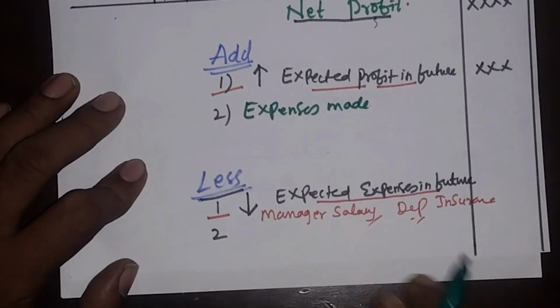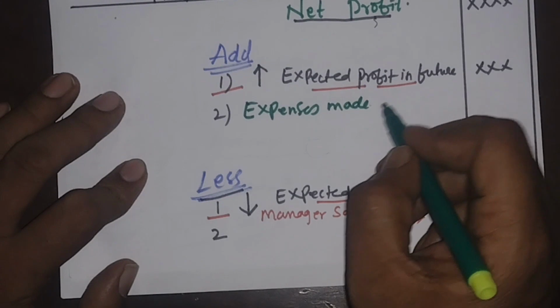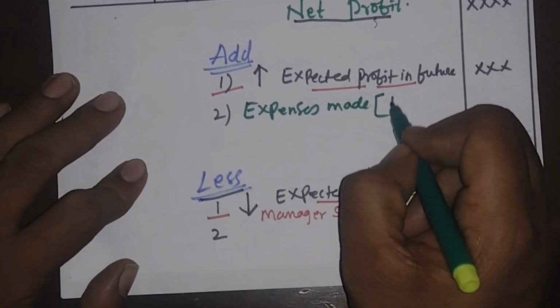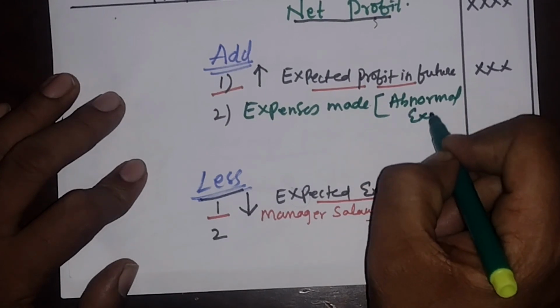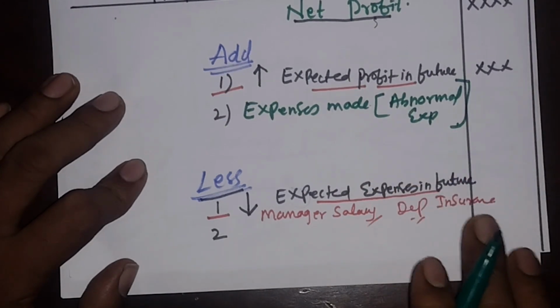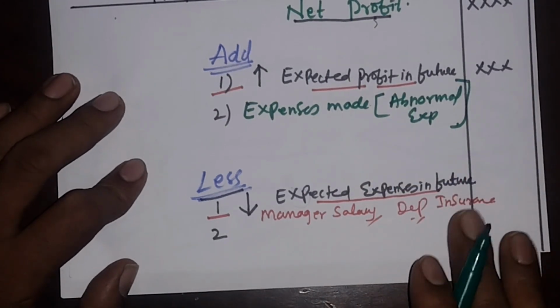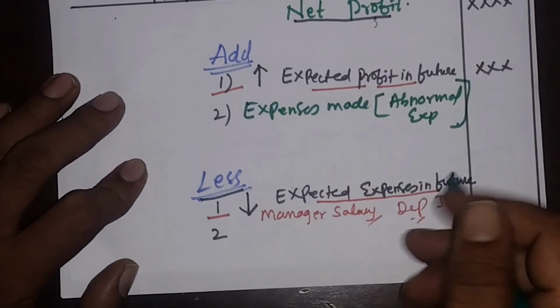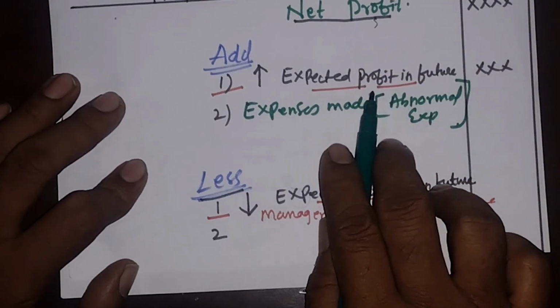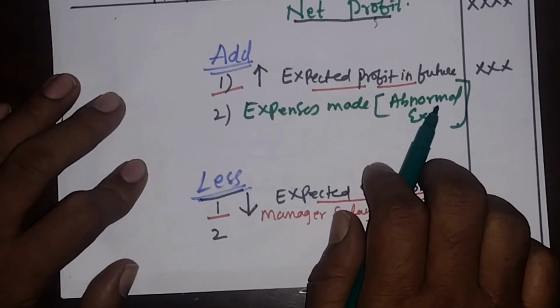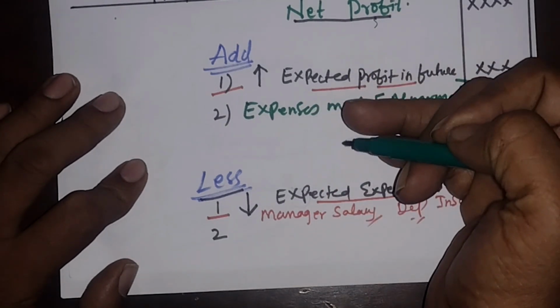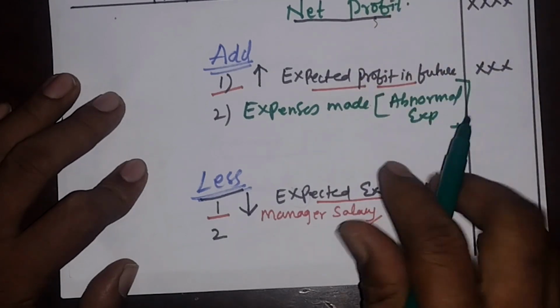Expenses made, but those expenses are abnormal expenses. What are abnormal expenses? Actually, they are not the day-to-day expenses of the concern, and are irrelevant to the business. Those expenses have already been shown. Because of those expenses, the profit has decreased.